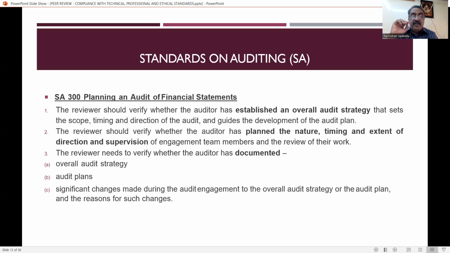Then the reviewer needs to verify whether the auditor has documented. So documentation is very, very important. That is overall audit strategy, audit plan. Then if there is any significant change made during the audit engagement to the overall audit strategy or the audit plan, and the reasons for such changes, everything has to be properly documented by the practicing unit.